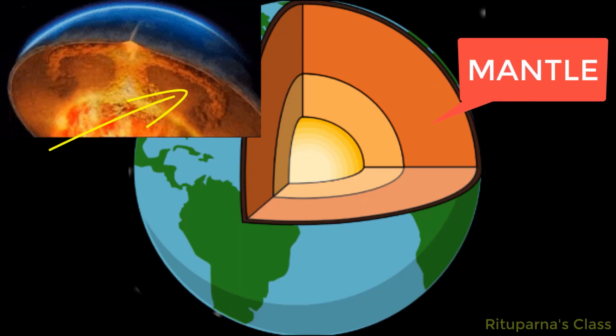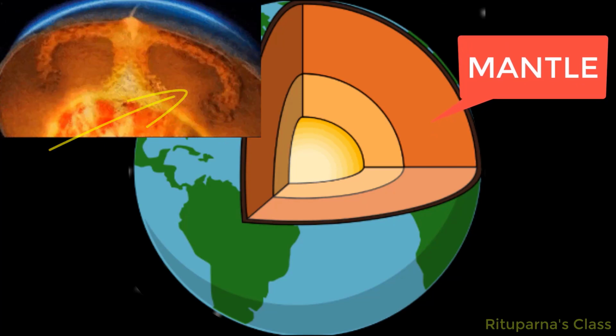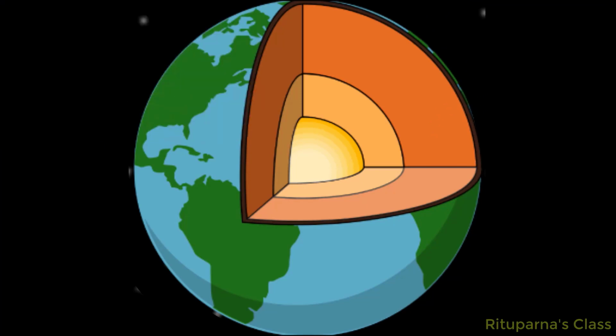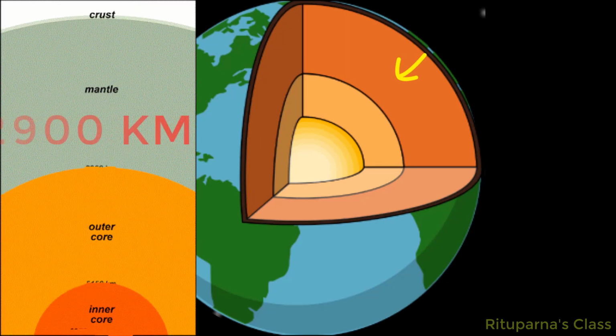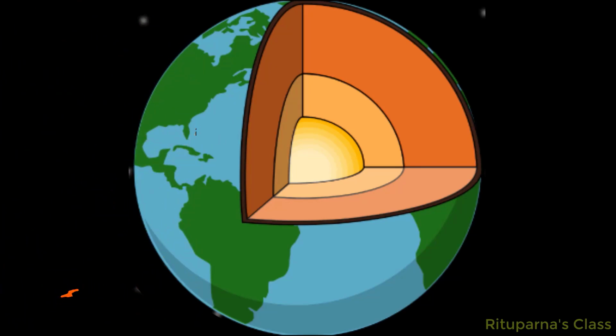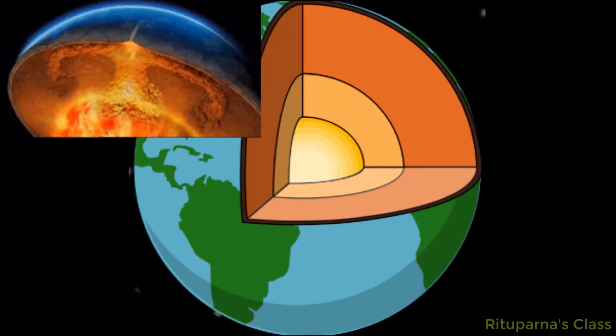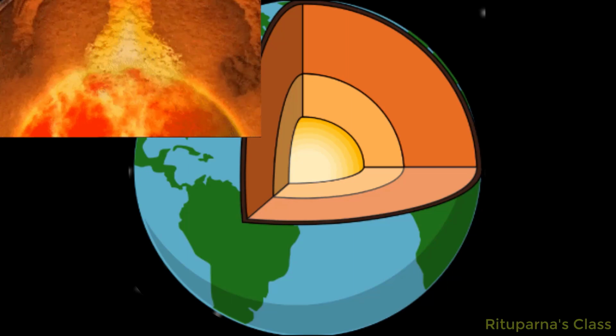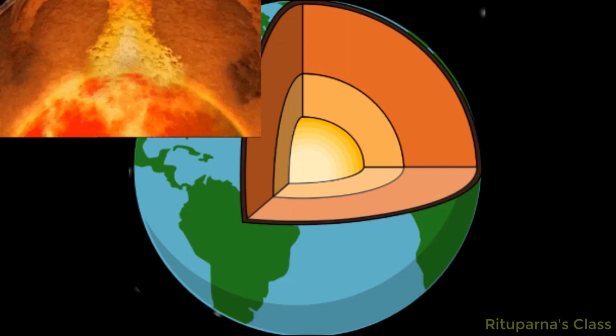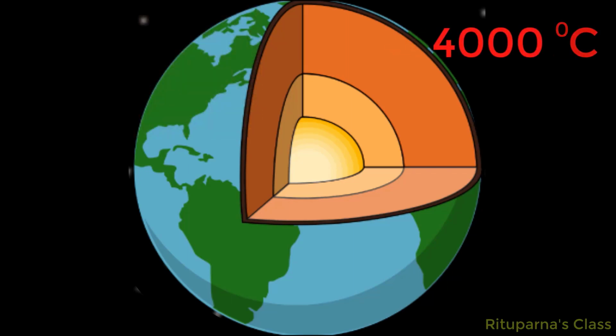The mantle forms the main mass of the Earth. It is the layer just under the crust. Its depth is about 2,900 kilometers. The mantle is a partly molten layer, or we can say semi-solid in nature. The temperature can reach up to 4,000 degrees centigrade.